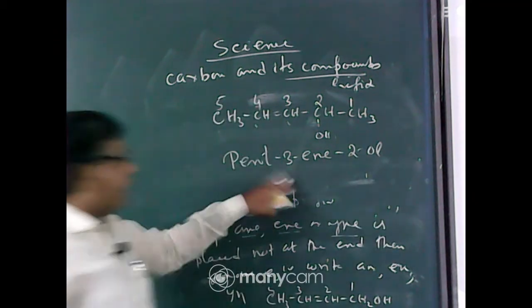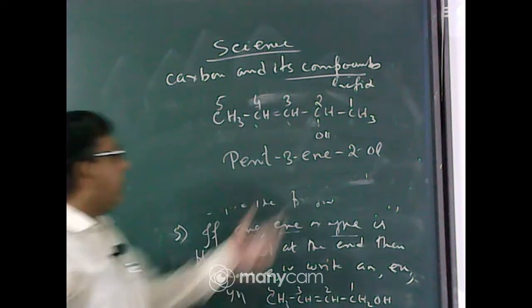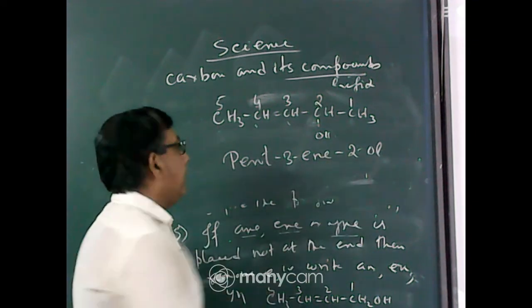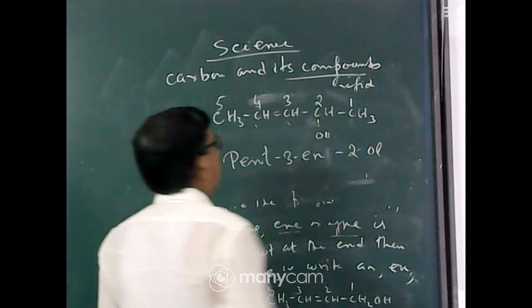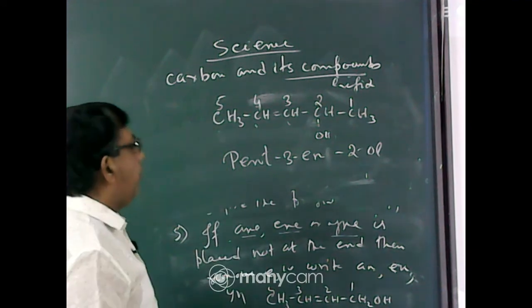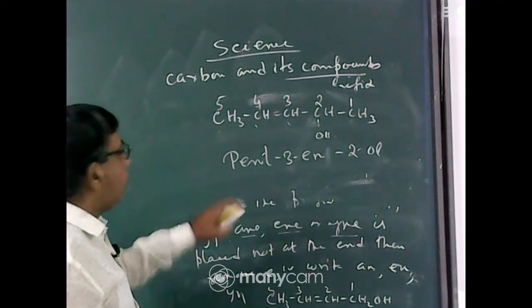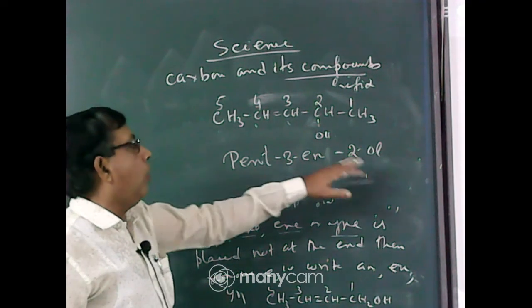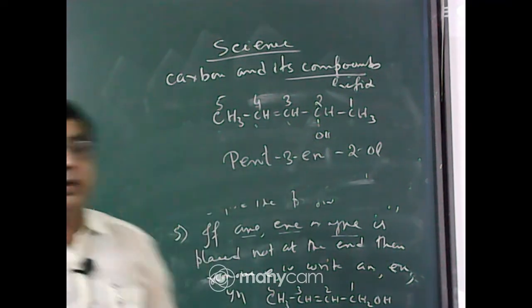Now in that case, when "in" is not placed at the end but in the middle, then remove this E and write "en". So the actual naming will be pent-3-yn-2-ol. "In" means "yn", not "yne".